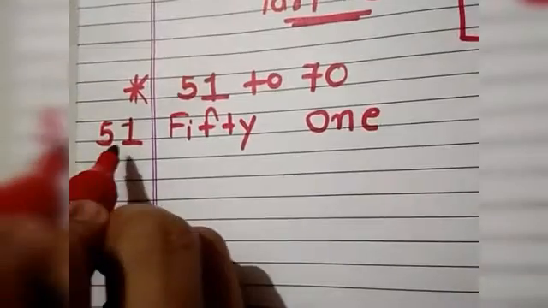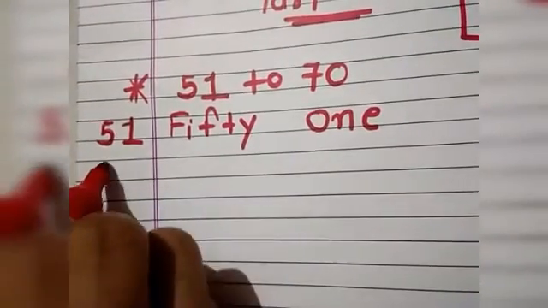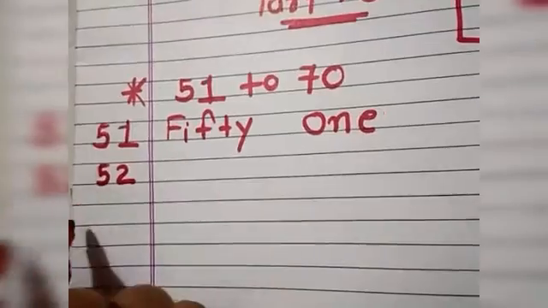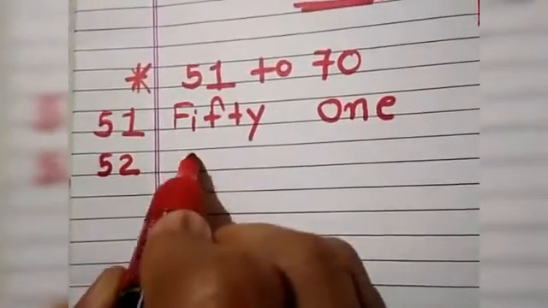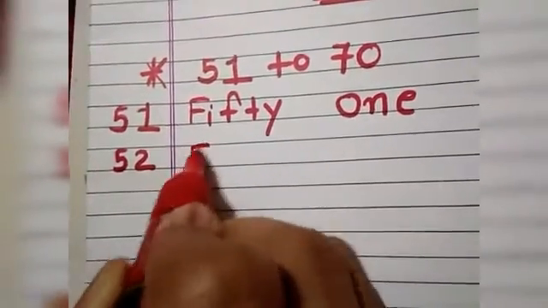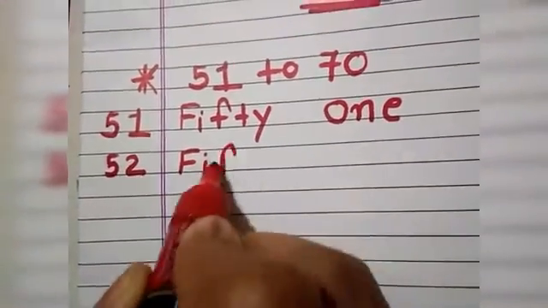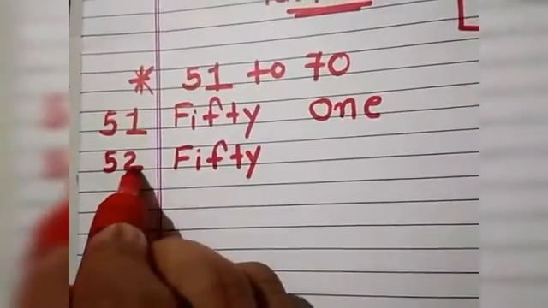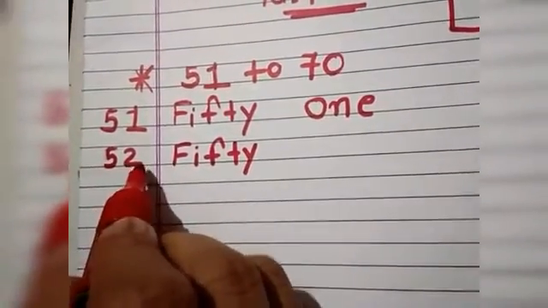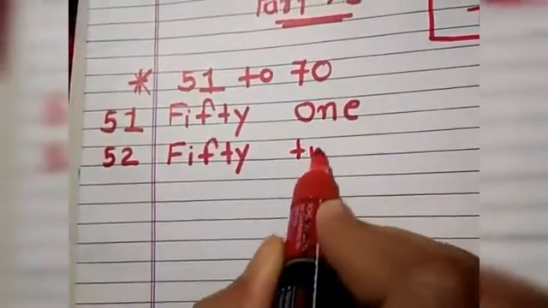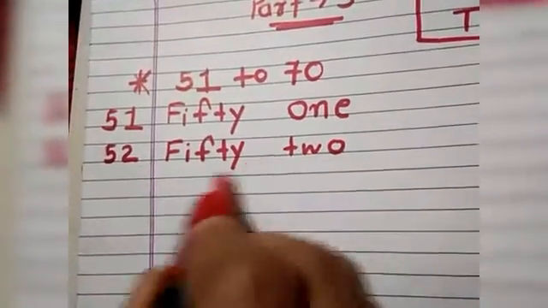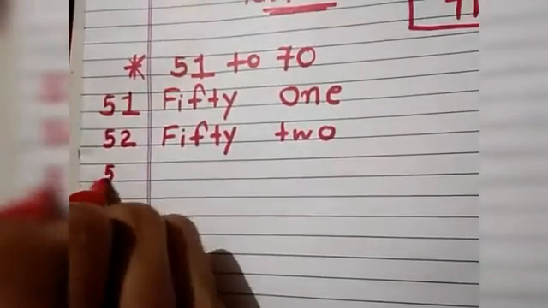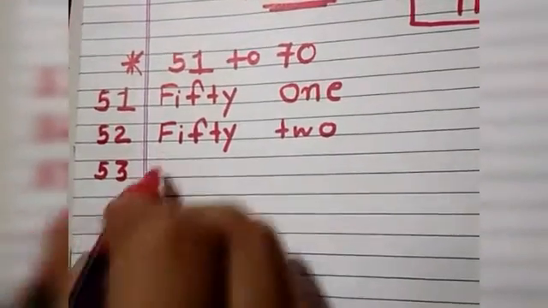Then after 51, what comes? 52. The spelling of 50 is the same, F-I-F-T-Y 50, and backside the spelling of 2, T-W-O 2. That is 52. Then 53.